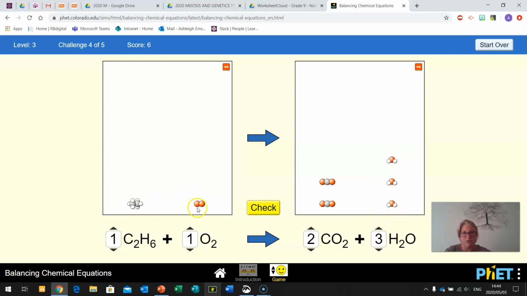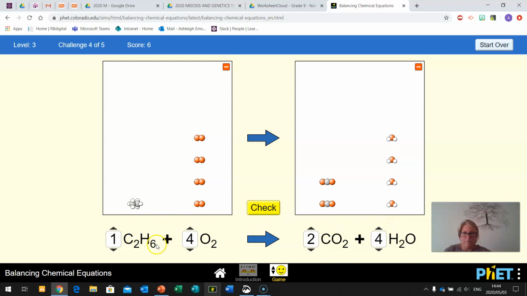Let's look at our oxygens. 1, 2 on this side. And here we have 1, 2, 3, 4, 5, 6, 7. So here we can go 1, 2, 3, 4, 5, 6. But if we have another one, it takes us to 8. So let's just add another molecule here.